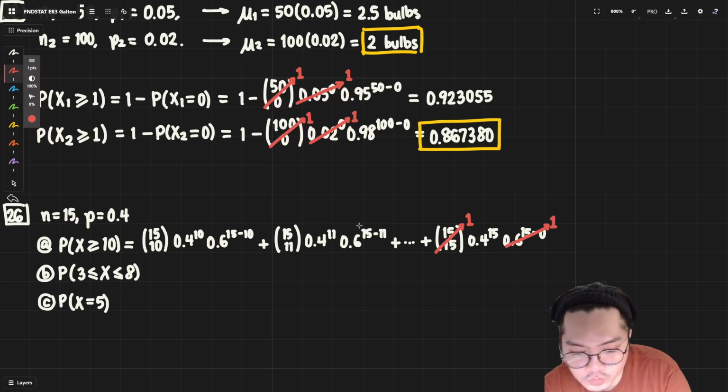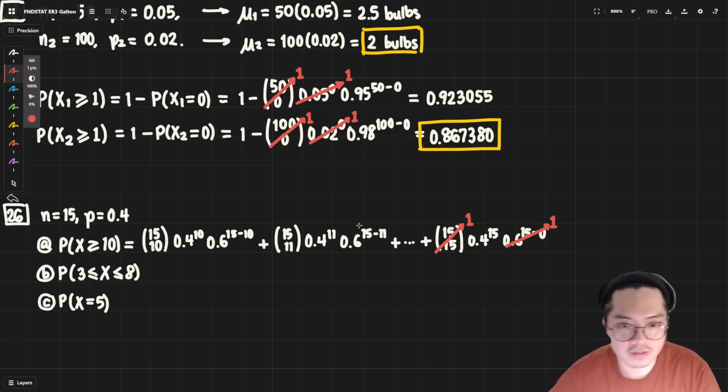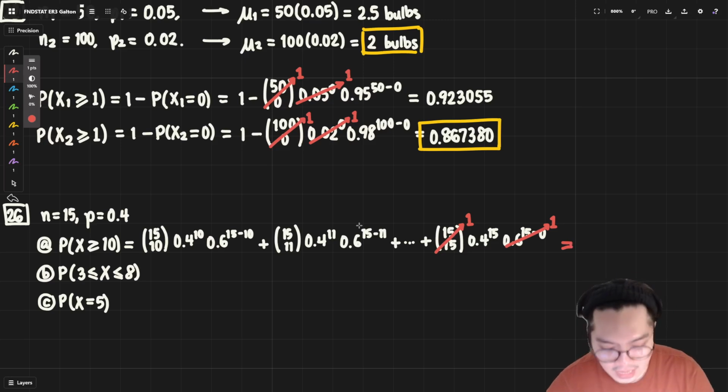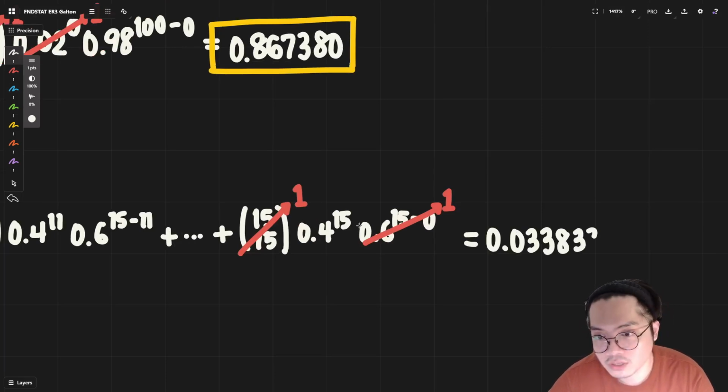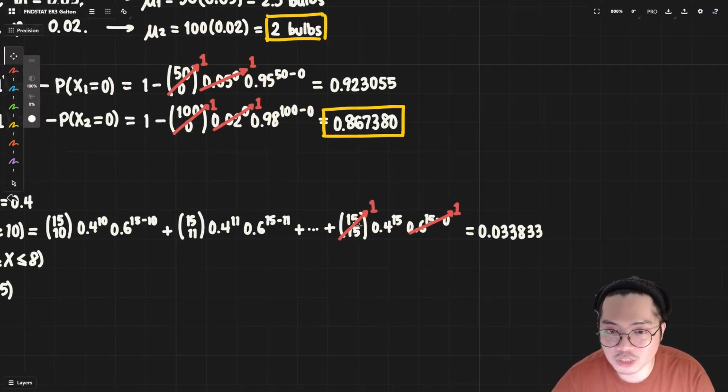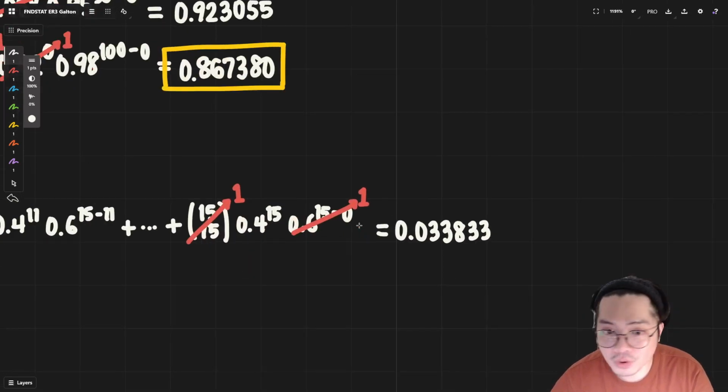We know 15 choose 14 is just 15 times 0.4 raised to 14 times 0.6. And then, of course, there's only one left, 0.4 raised to 15. We will have a probability of only, sadly, 0.0338. So there's only a 3.4% chance of at least 10 people surviving, which is quite sad.